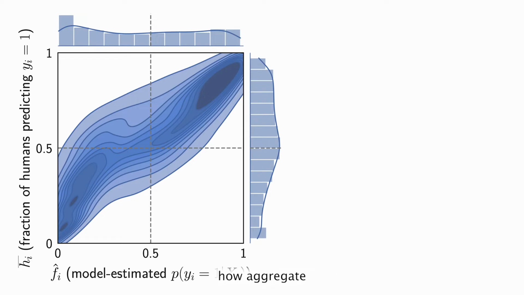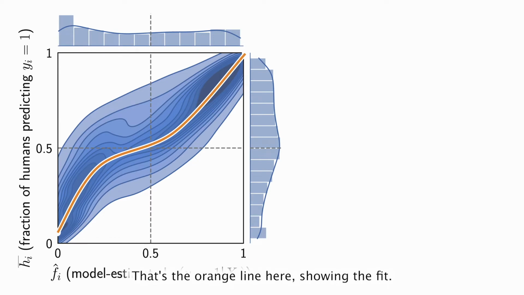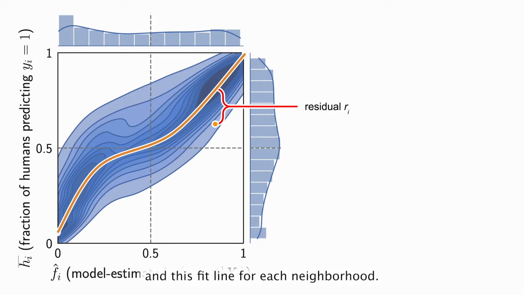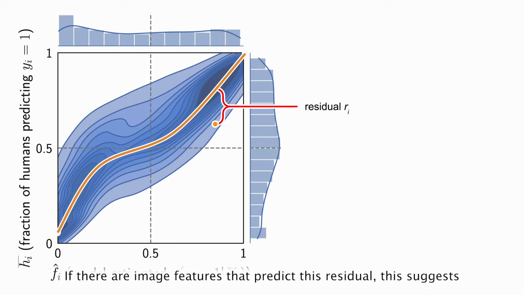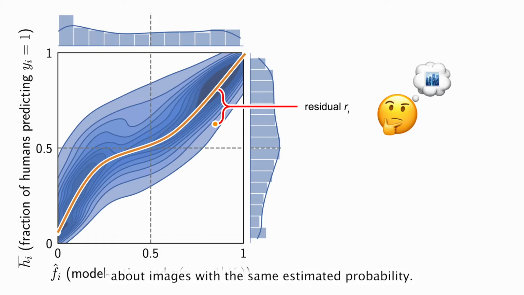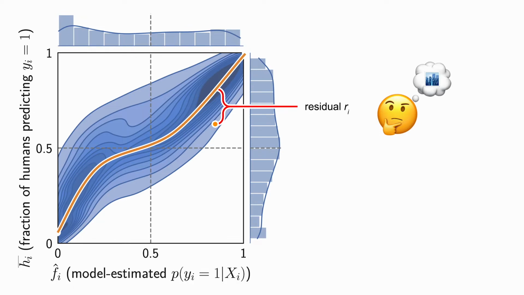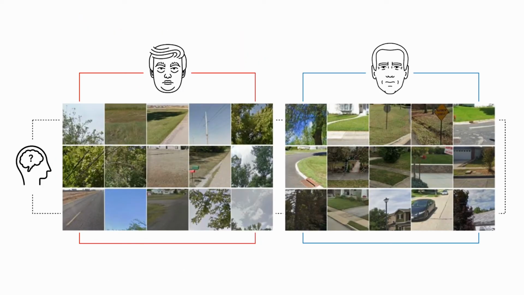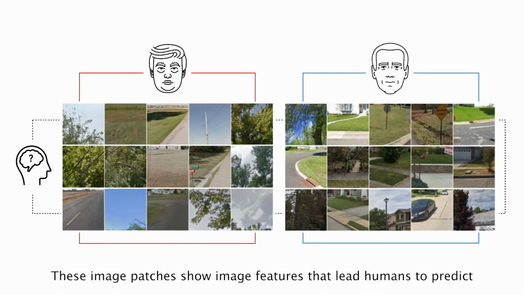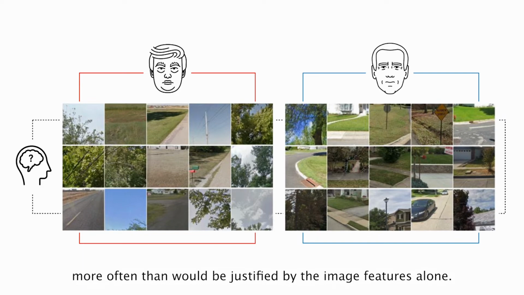First, we flexibly capture how aggregate human judgment tends to vary with the model estimated probability. That's the orange line here showing the fit. Then, we calculate the residual, the difference between the aggregated human judgment and this fit line for each neighborhood. If there are image features that predict this residual, this suggests that the image features lead to inconsistent human judgments about images with the same estimated probability. And finally, we train another neural network to predict this residual and run an occlusion mapping technique to identify image patches that impact the residual. These image patches show image features that lead humans to predict Trump on the left side, or Biden on the right side, more often than would be justified by the image features alone.